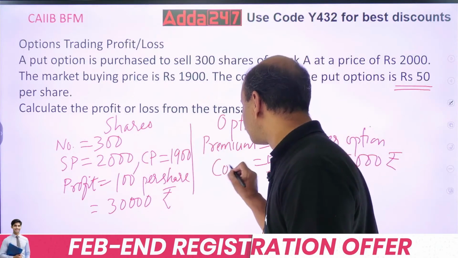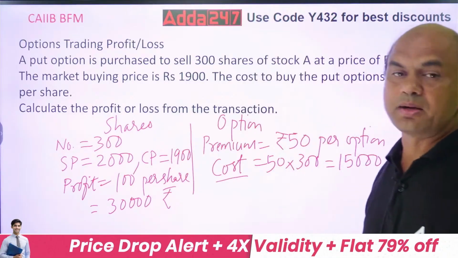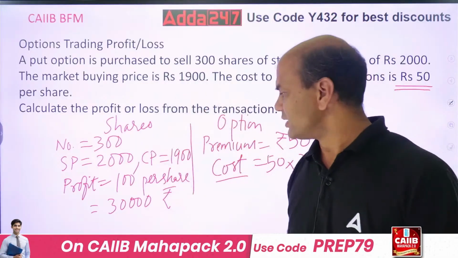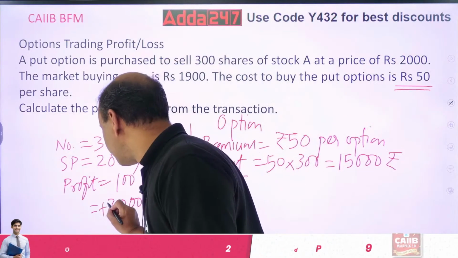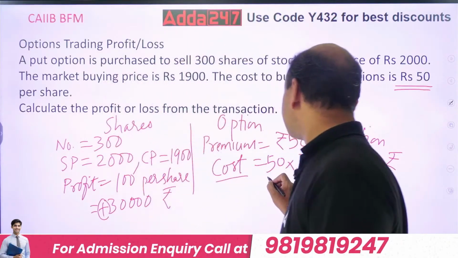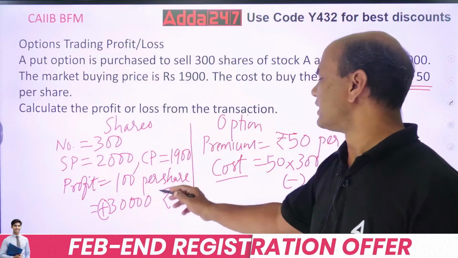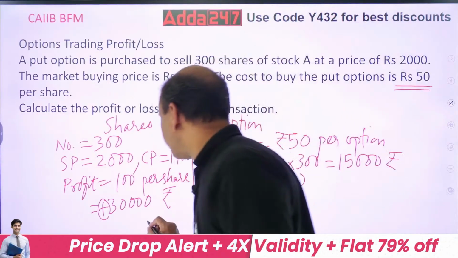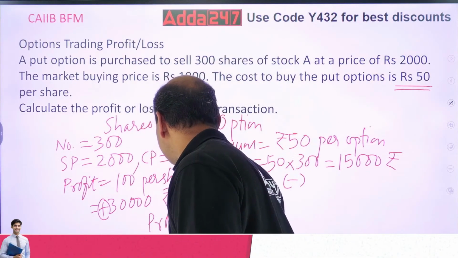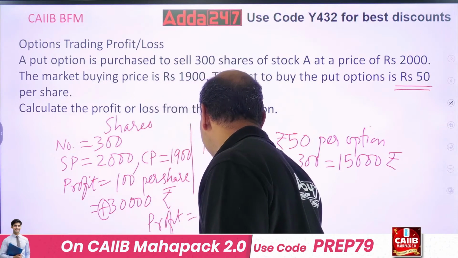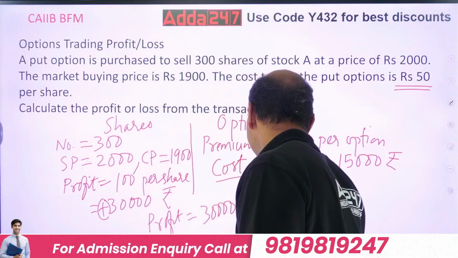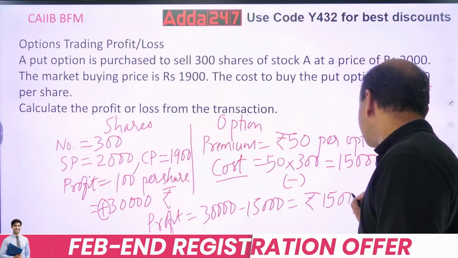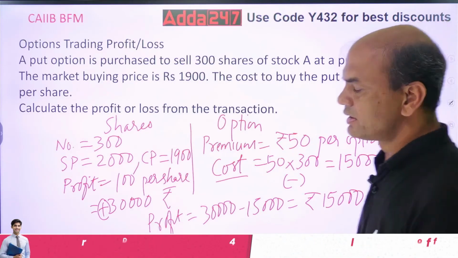Kindly note cost. So if I have to find out my net profit, my total net profit out of this: this is plus, this I have got, and this is minus, this is cost. So 30,000 minus 15,000. So my net profit or loss in the transaction is profit equals 30,000 minus 15,000, so equals rupees 15,000. Got it? This is your answer.